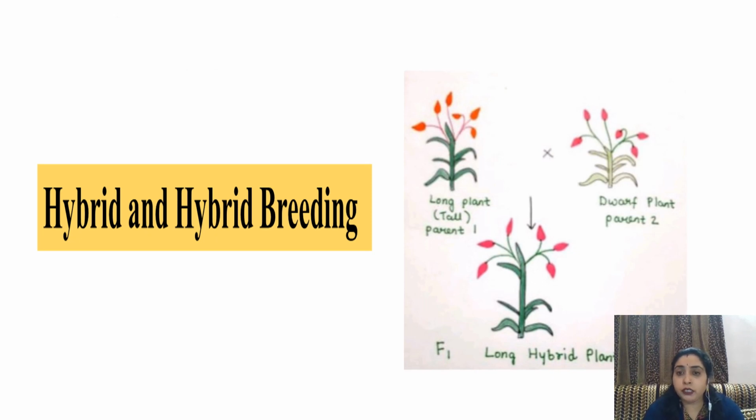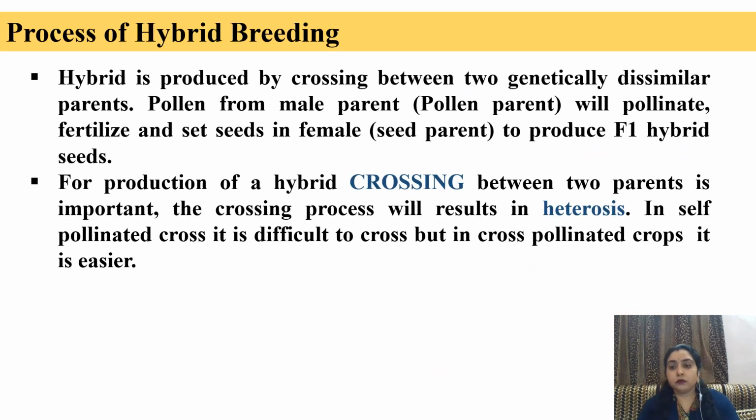Hybrid and hybrid breeding. For example, the plant we have taken as parent 1 is a tall plant, while the plant chosen as parent 2 is a dwarf plant. When they are crossed, we will get another plant in the F1 generation, that is the first filial generation. That plant would be a tall hybrid plant due to the dominant characters represented by parent 1, which is the tall plant. Thus, a new plant is formed by the crossing of two different plants. This plant is known as a hybrid plant and the process is known as hybrid breeding.